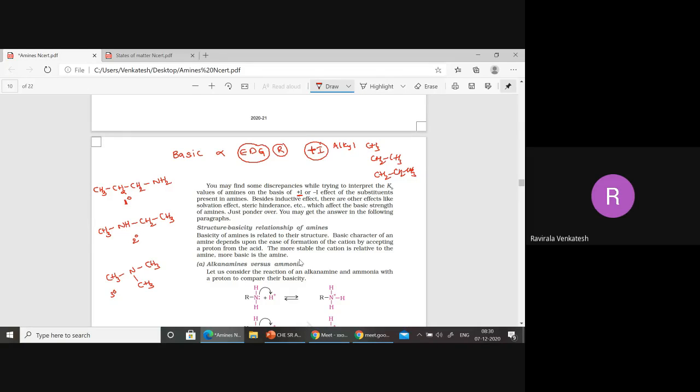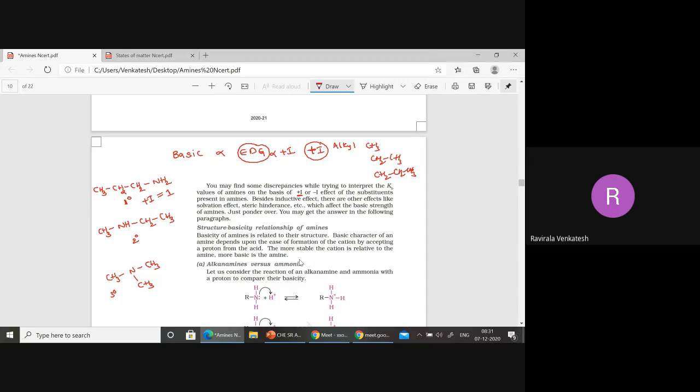Understood? Now tell me, how many plus I groups does the primary amine have? Only one plus I group. So I'm writing here, only one plus I group, that is equal to 1.